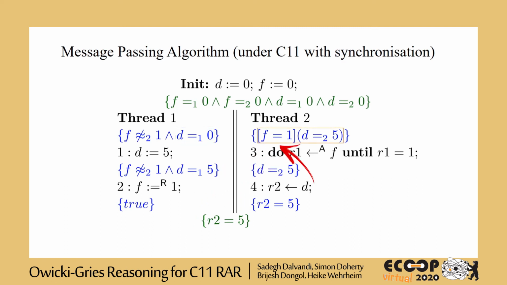Now look at thread 2. This assertion is a conditional observation assertion. It says if an acquiring read of thread 2 reads value 1 for F, then the thread will synchronize with the thread that wrote 1 to F, and its knowledge of D will be transferred to thread 2. So, if the acquiring read on line 3 reads 1, then we know that if the thread reads D, it will certainly observe value 5.